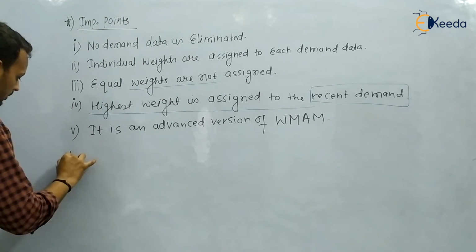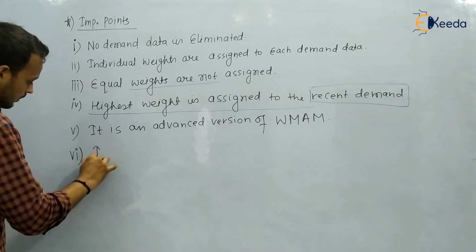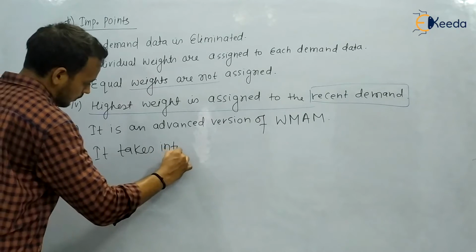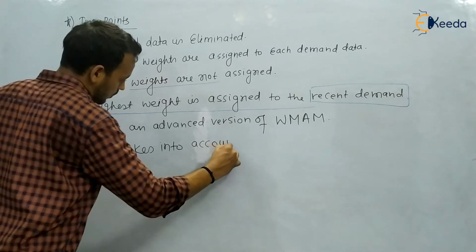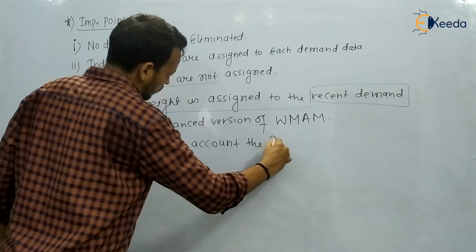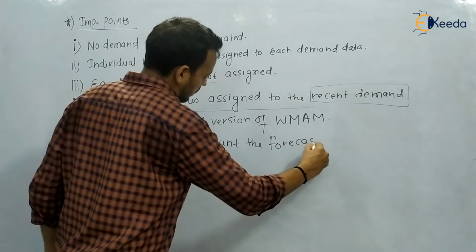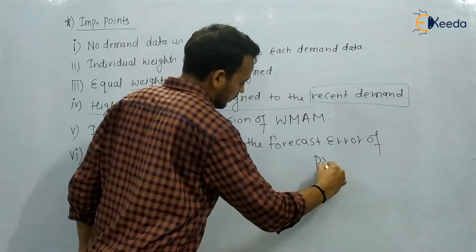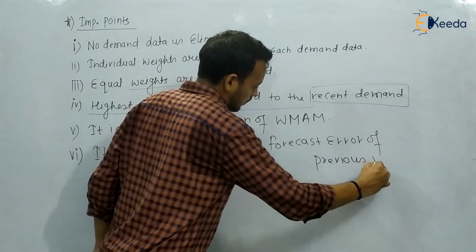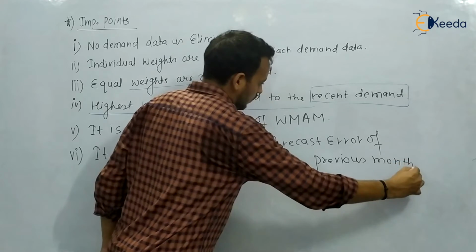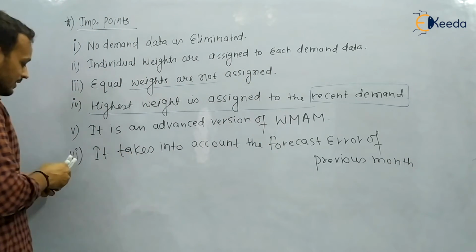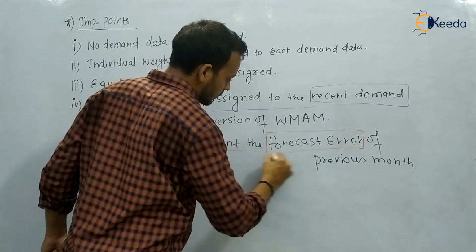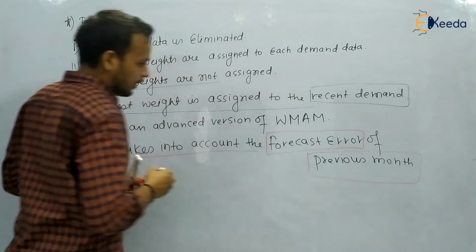And the fourth and the sixth one is that it takes into account the forecast error of the previous month, or previous period.